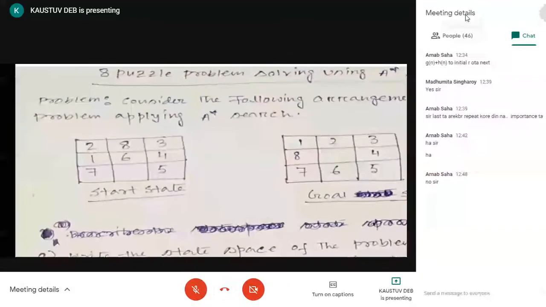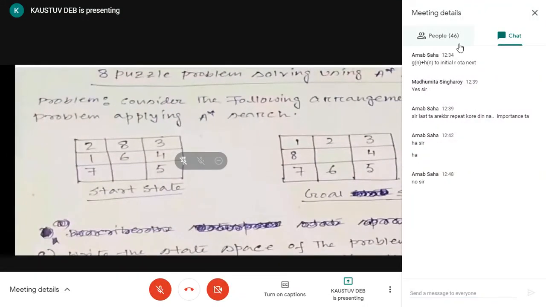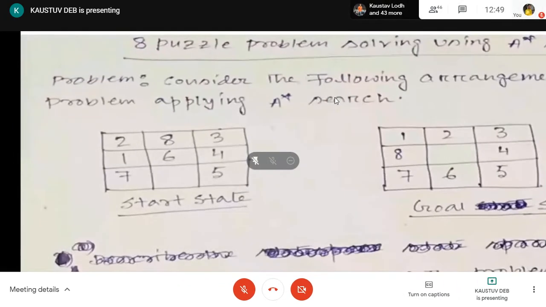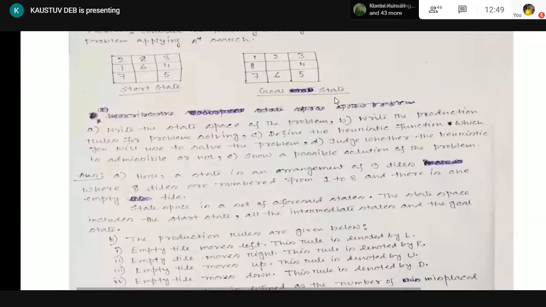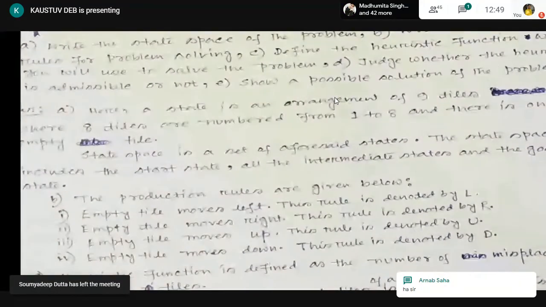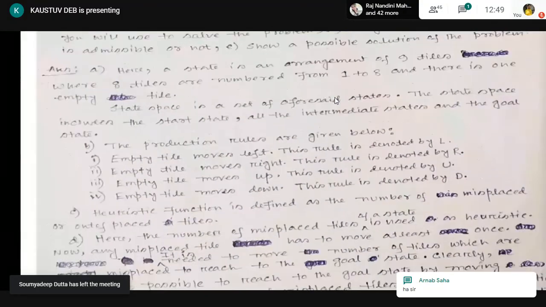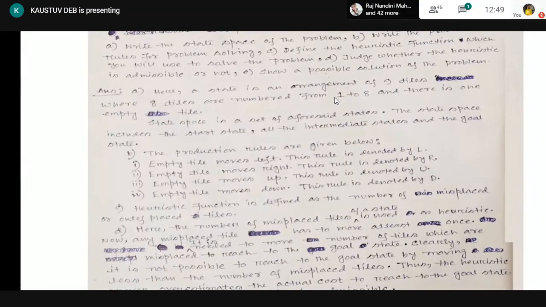Clear? So how many tiles are misplaced? 4. So the heuristic function value of the start state is 4. Hn is 4 for the start state. Okay? Is it clear? Very good. So this is the heuristic that we are going to use.